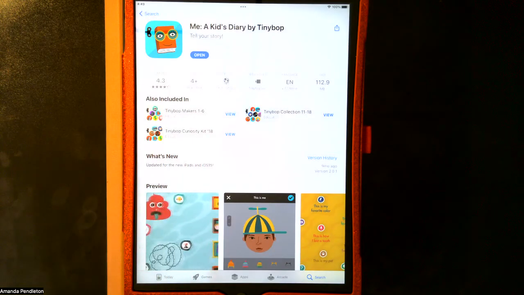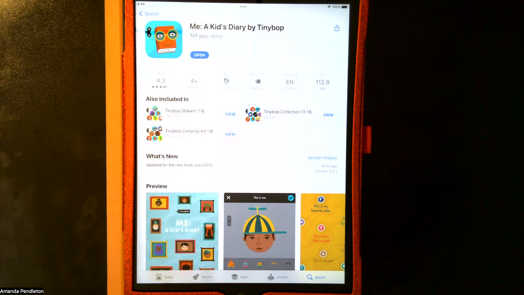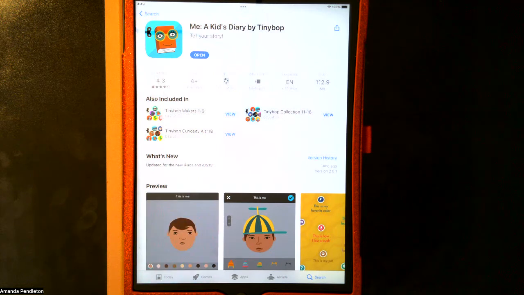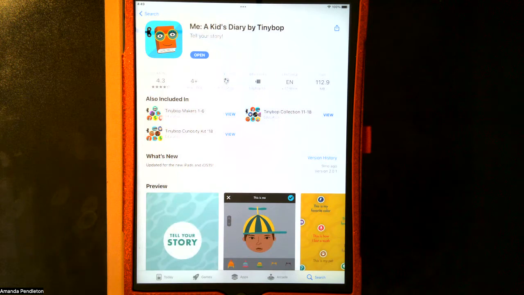This app is Me, A Kid's Diary by Tiny Bop. This is a diary app that allows personalization and contains writing prompts to fill in different parts of the diary. It works on reading, answering questions, writing, drawing, and you can even work on socialization.